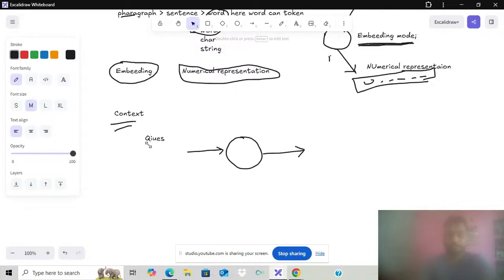How will the model understand how to process these questions? What if the model does not know the answers to the questions? Then how will you give some reference to the questions?